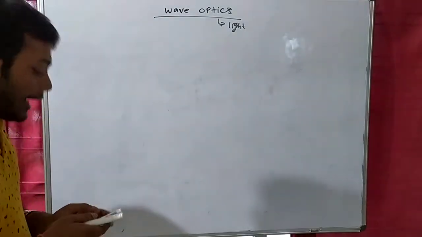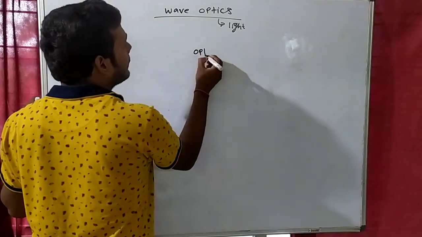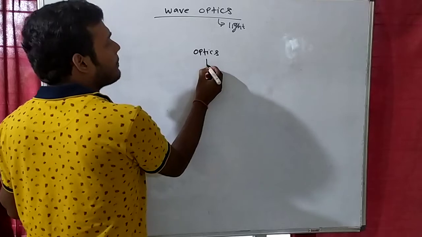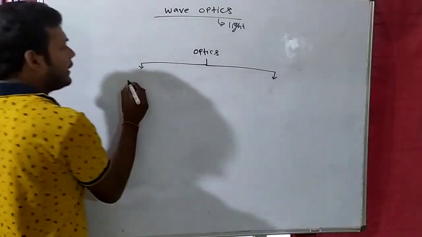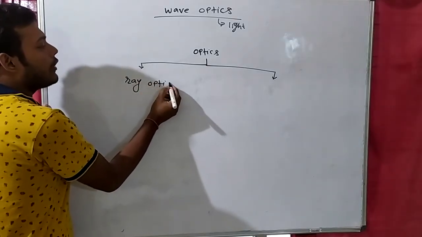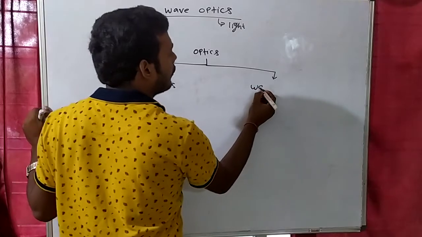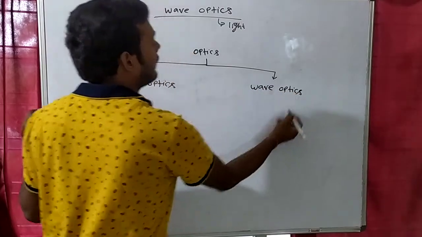Actually, this optics is divided into two parts. This whole optics is a branch of physics in which we study light. It is divided into two parts: one is known as ray optics and one is known as wave optics.